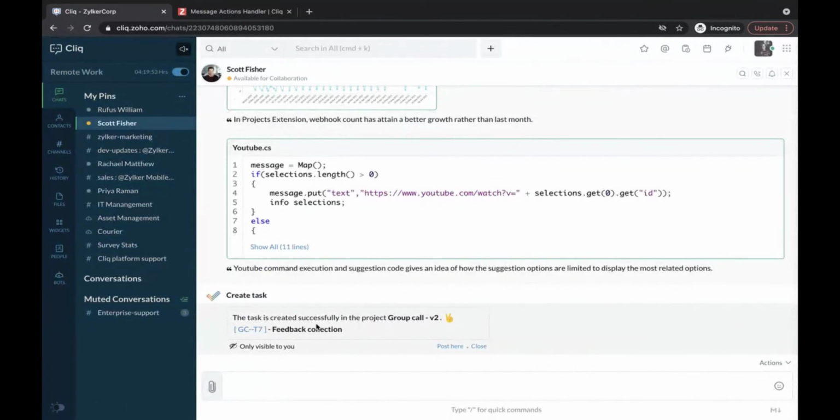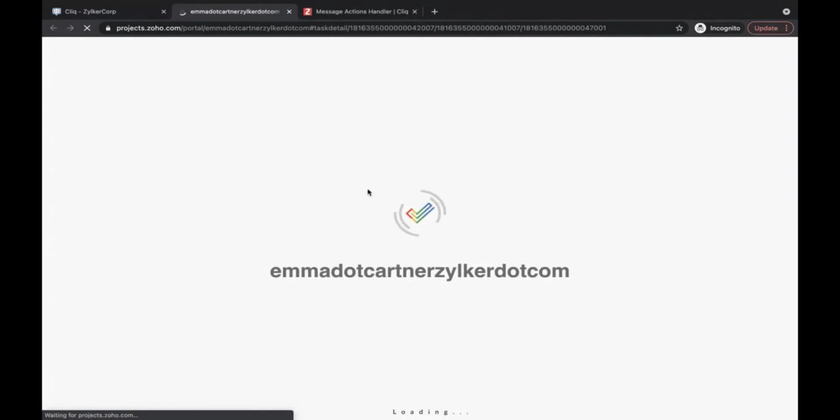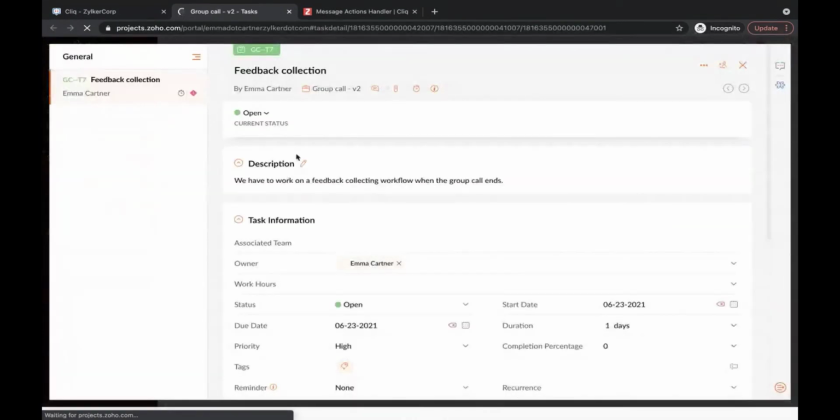You see that the task has been added in our project management tool. We use Zoho Projects to manage our tasks. You'll also find a link for the specific task within that tool. So I'll just open it. You will see a detailed view of the task that has been added. The title that we gave is visible here. The message which was actually posted in the chat is carried over as the description. And you'll also see the due date that I set.